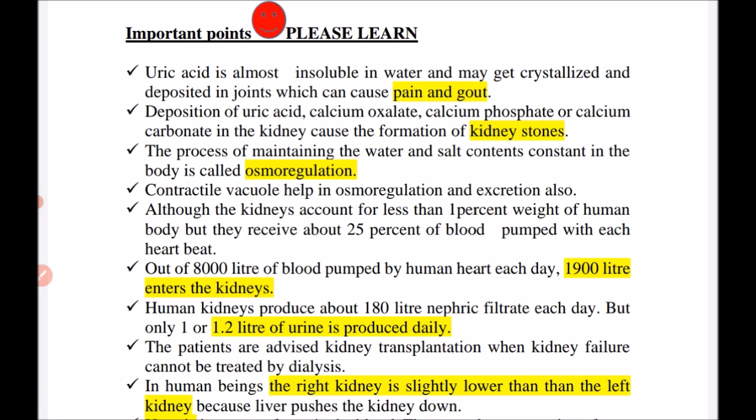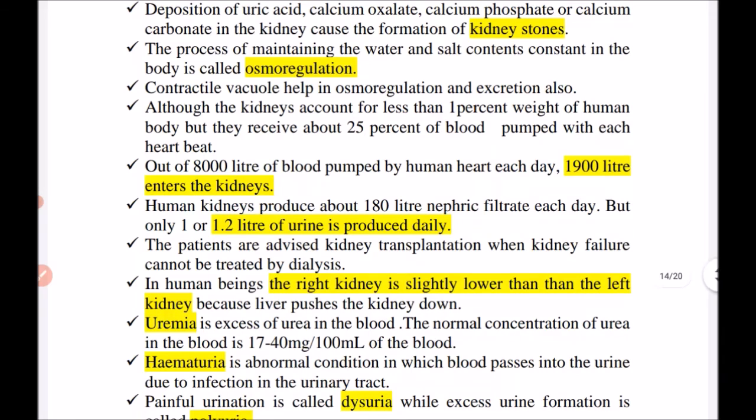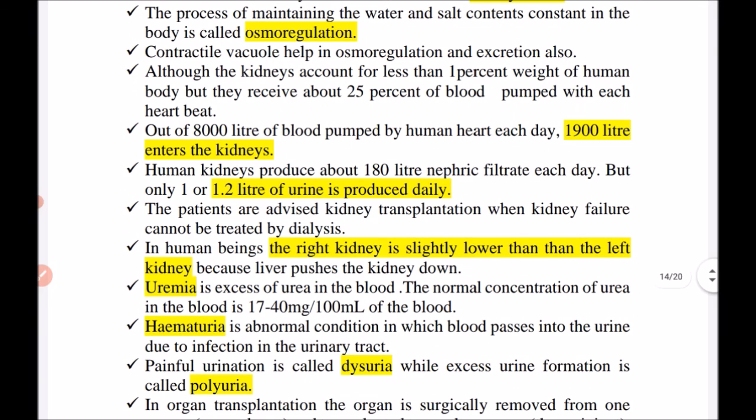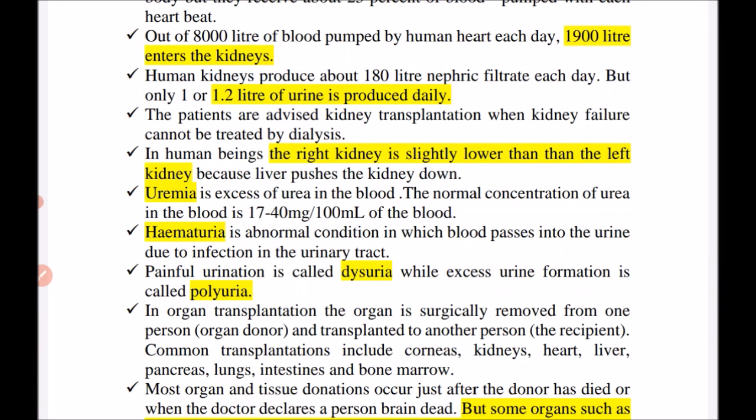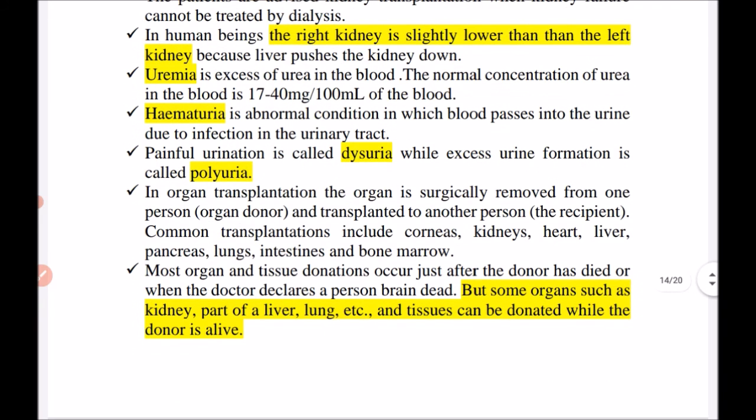The contractile vacuole is involved in osmoregulation and excretion. 800 liters of blood is pumped by the human heart, and 1900 liters enters the kidney. The human kidney produces 180 liters of nephric filtrate each day. Only 1 to 1.2 liters of urine is produced daily. In human beings, the right kidney is slightly lower than the left kidney, and hematuria is an abnormal condition in which blood passes in the urine due to infection in the urinary tract.